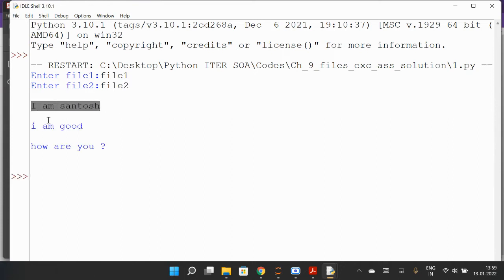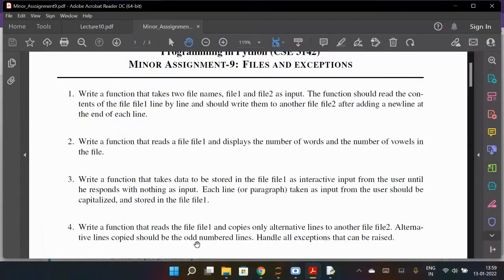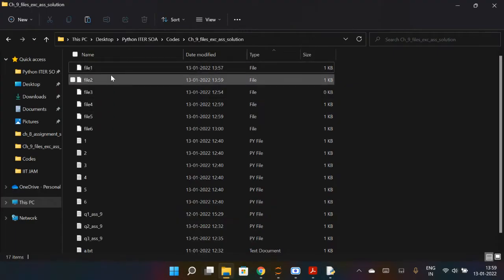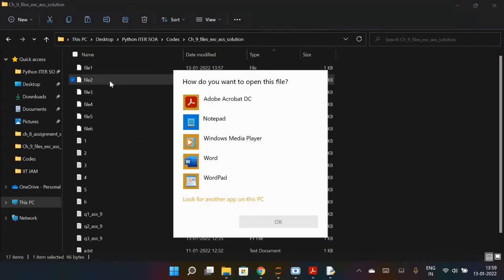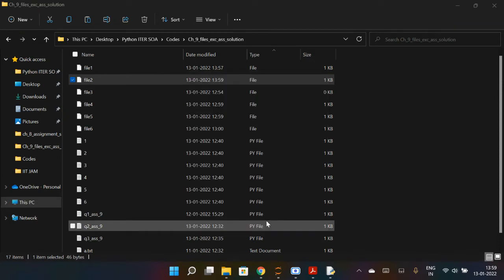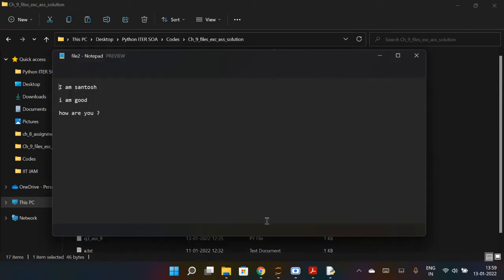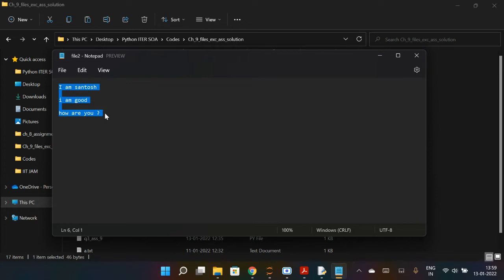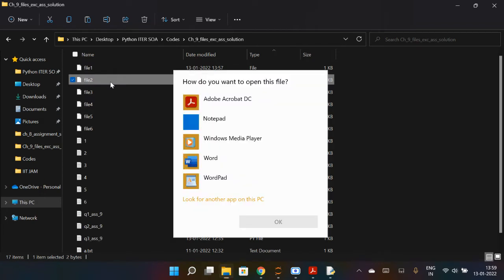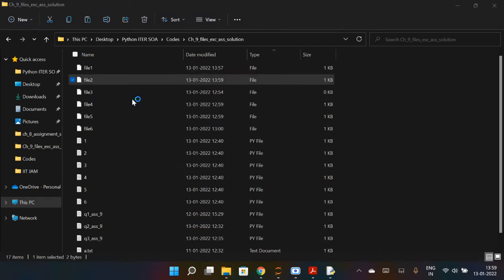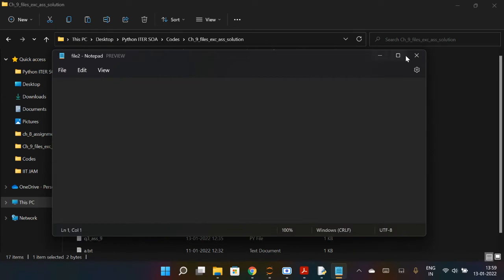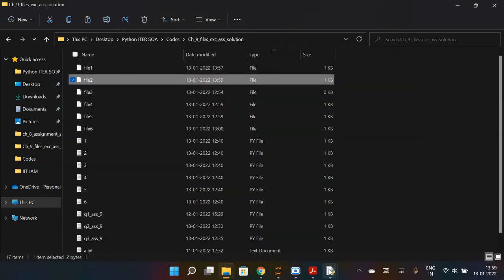Okay, so it is printing I'm Santosh, I'm good, how are you? So that was the content in the file. And let me check file 2. You will see in file 2 there must be the same content as file 1. So check, file 2 has this content. Okay, suppose I delete the content. Okay, now I will save. So now currently I don't have anything in file 2. I deleted it, nothing.